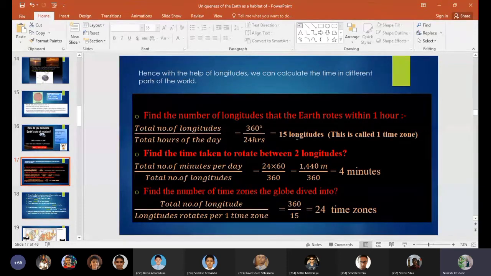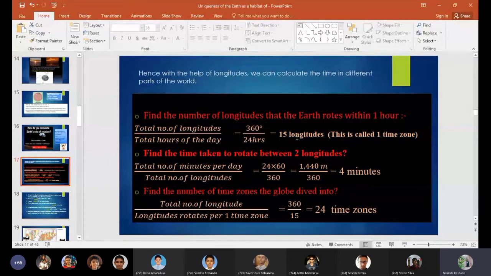1440 minutes. So the total number of longitudes, what's the number? Yes, 360. So what you have to do is divide the total number of minutes per day by the total number of longitudes. So you get the answer as 4 minutes. So this 4 minutes is equal to the time taken to rotate between two longitudes.